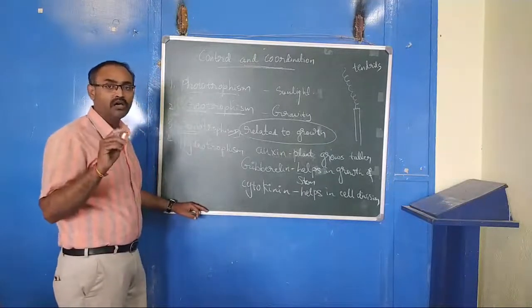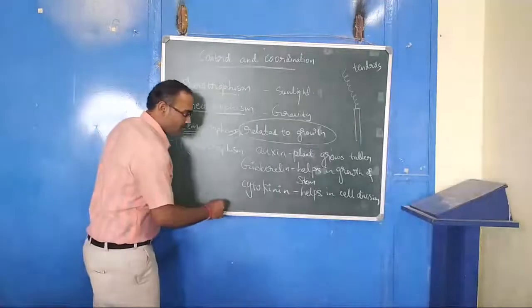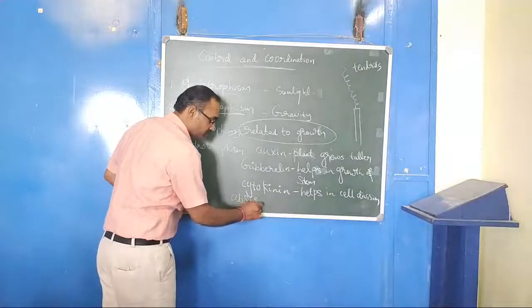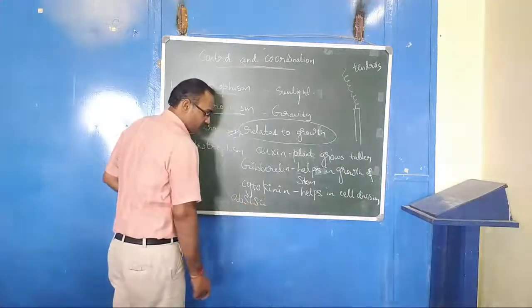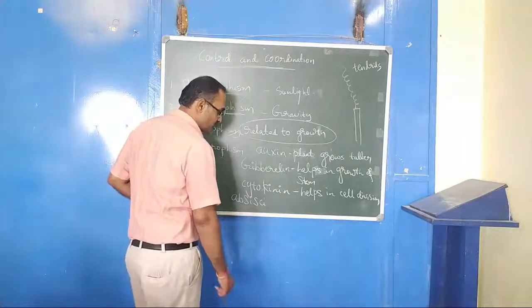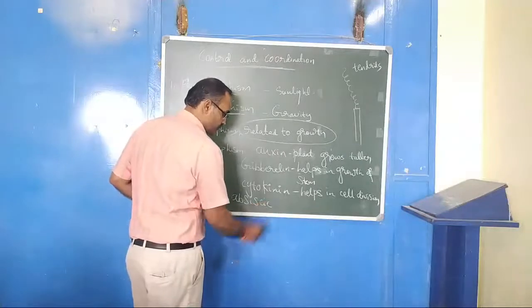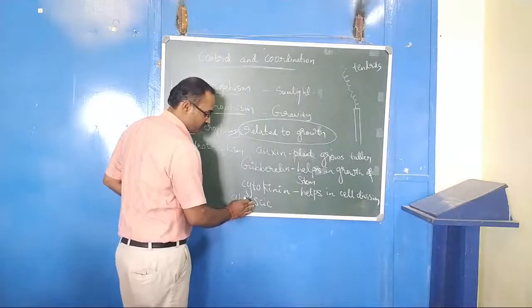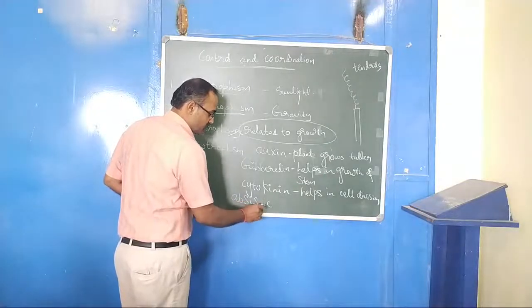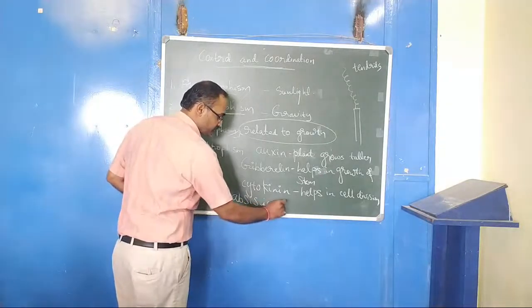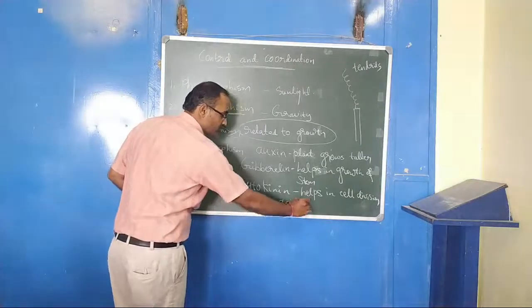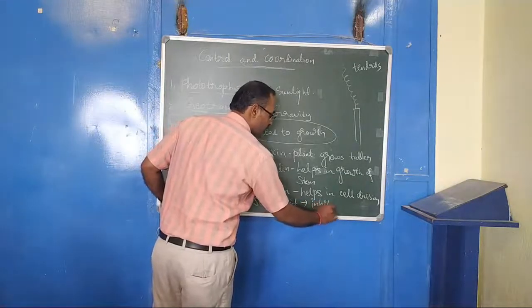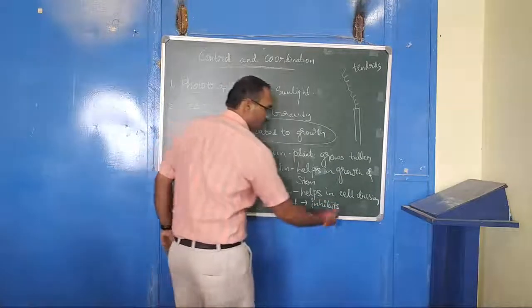That is called what? Abscisic acid. Abscisic acid inhibits the growth of the plant.